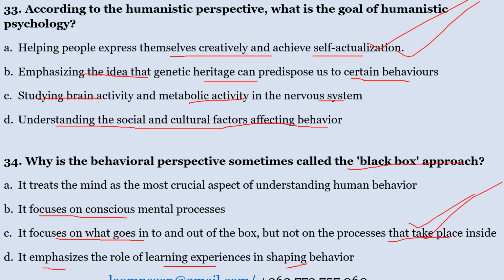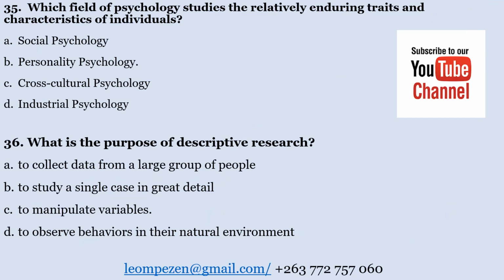By referring to the box, it refers to the individual, so it focuses on what goes in and out, and not the processes that take place inside the box, which include processes like memory, issues to do with consciousness and unconscious behaviors or processes that are looked at by psychoanalysts. So the correct answer here for number 34 is C.